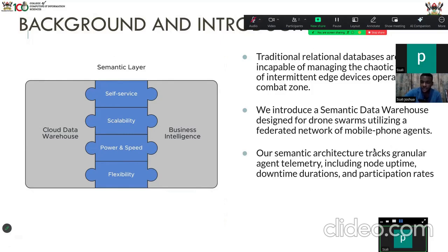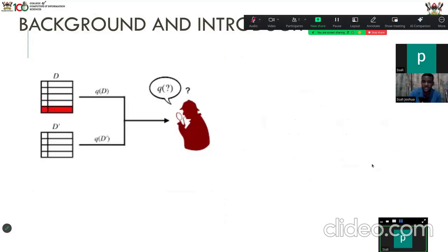So these are some of the variables our architecture will track: granular agent telemetry, the node uptime, downtime generations, and participation rates.